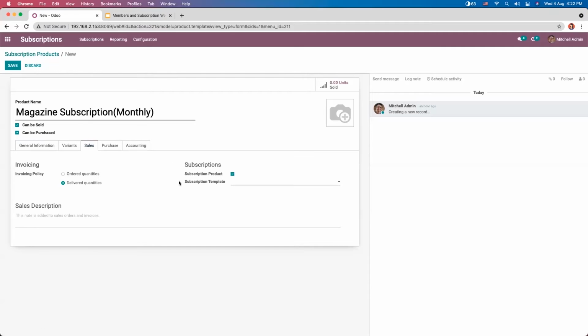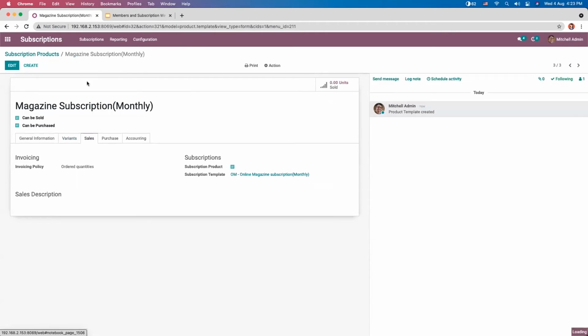And when you come under sales, here we can set invoicing policy, and you can see a different section for managing subscriptions. So here you can enable it as a subscription product. So it is by default enabled. And when you're creating the product from a different module, this will not be enabled by default. So we have to enable this. Then here you can set a subscription template. So I'm choosing my online magazine subscription monthly. Now we can save this. So the product is created.